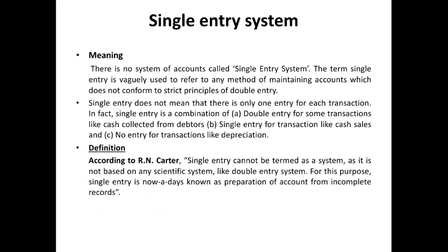We know that in the double entry system, there are debit and credit aspects for each and every transaction. But here the businessman does not follow it. So this method is called single entry or incomplete records. It is most suitable for small traders.